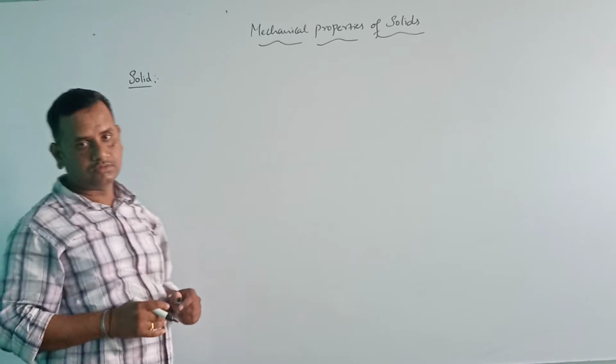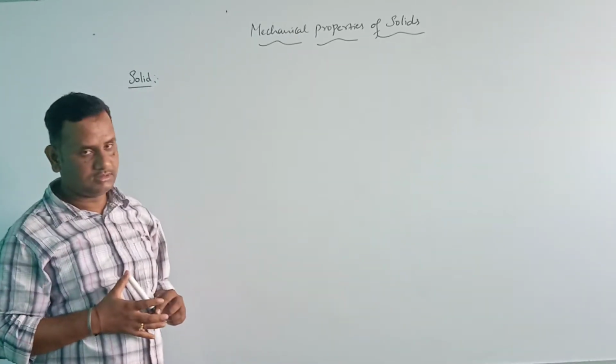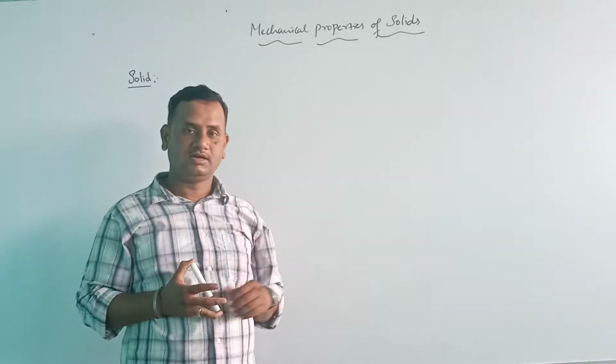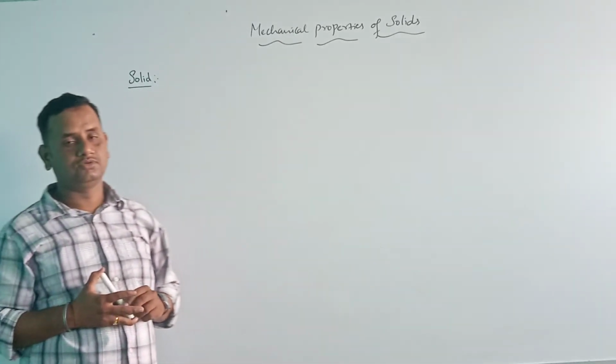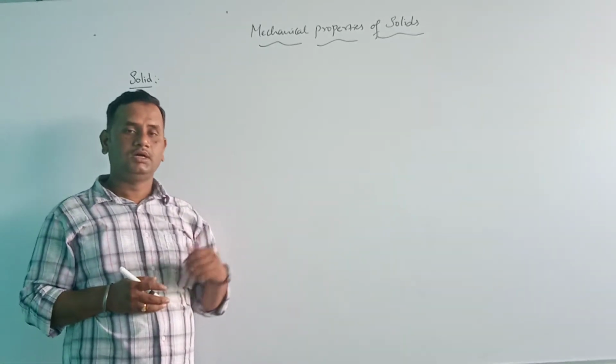As all of you know, you have studied in your 10th class and in 9th class also, the definition of what a solid is.